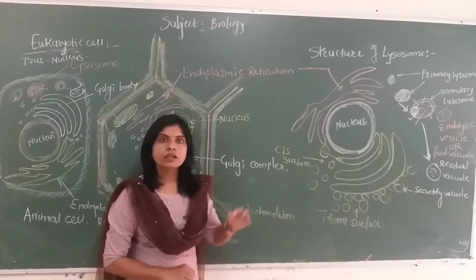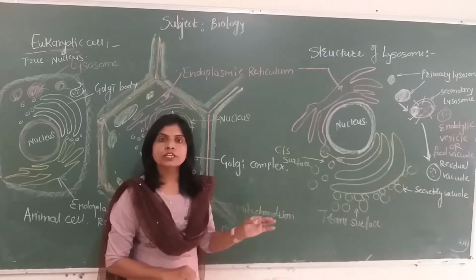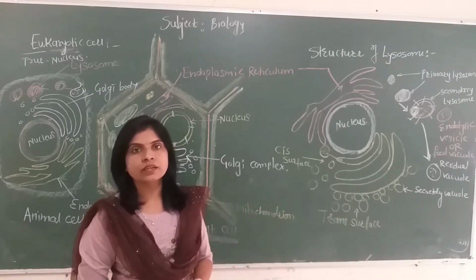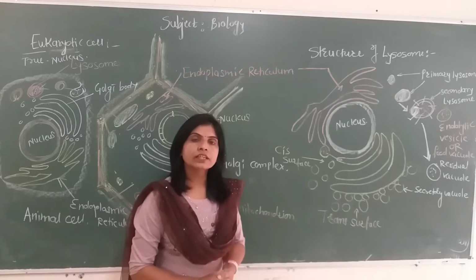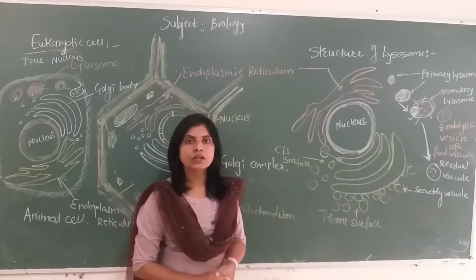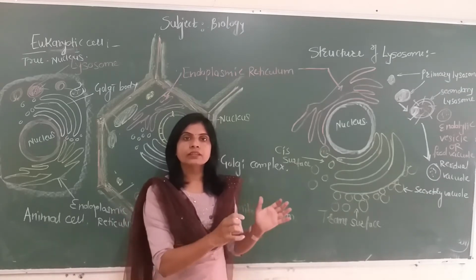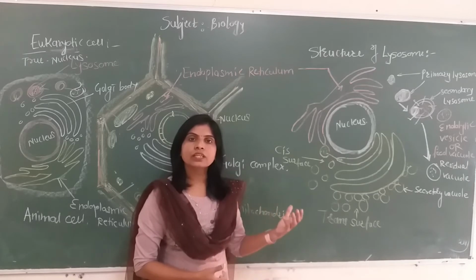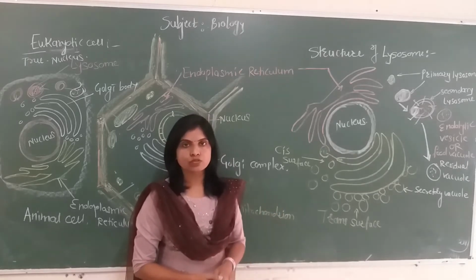So in this manner, a lysosome when inactive is called a primary lysosome. When the lysosome fuses with any other vesicle, for example if that vesicle contains food, we call it a digestive vesicle or endolytic vesicle, and the fusion of the lysosome with this vesicle to digest the content is called a digestive vesicle, or also a secondary lysosome.